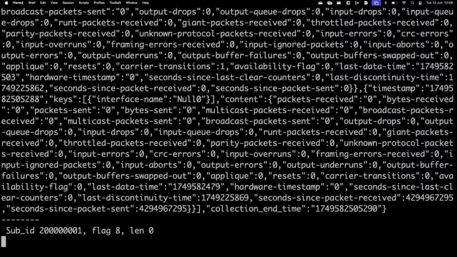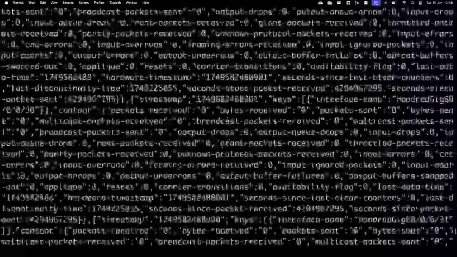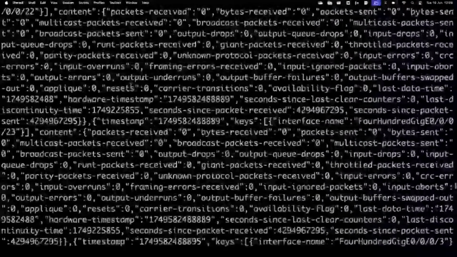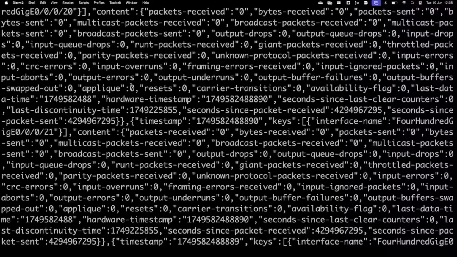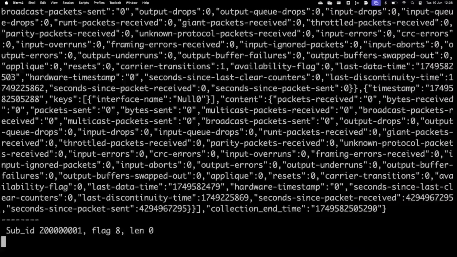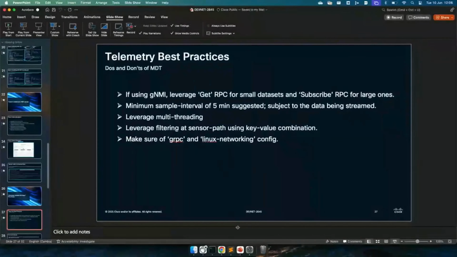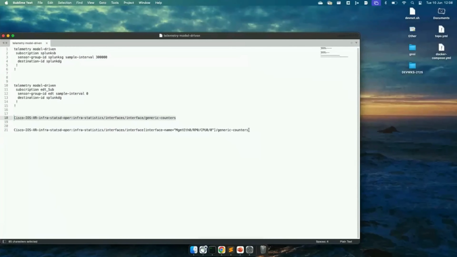So I'm going to use this tool which is there on the screen, and using this sensor path, as soon as I hit enter, I get a whole lot of data. This is because I didn't use something known as key value filtering. Now I'll use key value filtering to show the amount of data that I'll get, which confirms the difference.